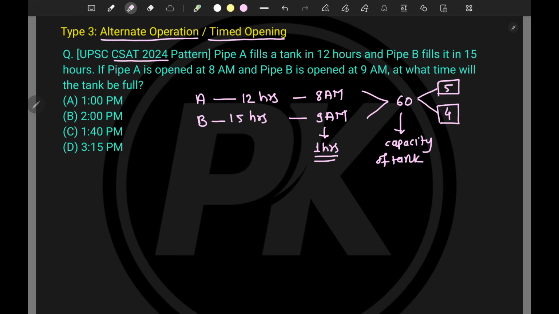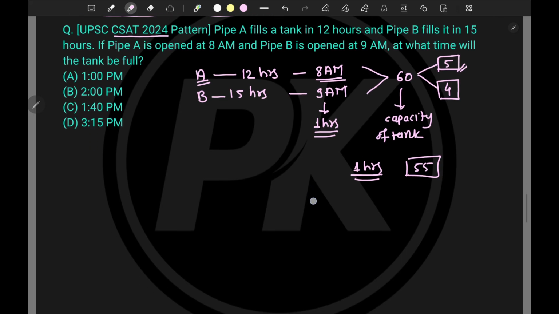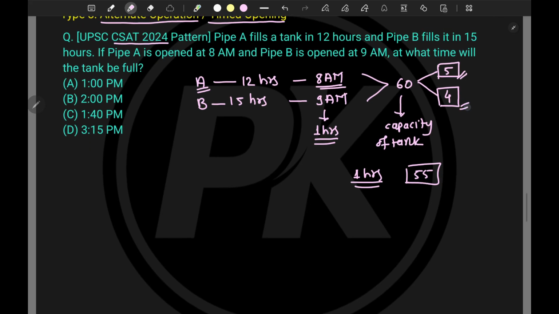Now tell me for the first hour, because the pipe which was turned on around 8 a.m. was only A. So A already completed a work of 5, right? So 1 hour has already passed and the work completed was 5. That means what is the remaining work now? The total capacity is how much? 60. Out of that, 5 capacity is already filled by the tank in the first hour, and hence the remaining capacity is how much? 55, right? 60 minus 5, 55.